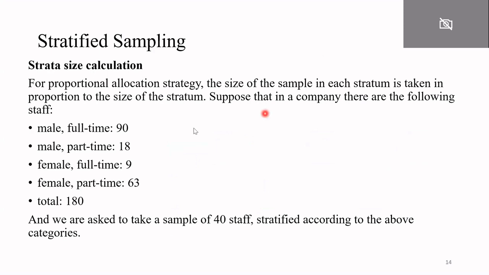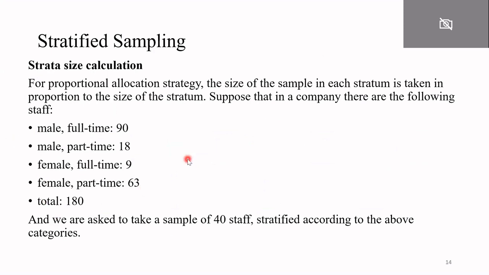Also there is one example. Suppose there is a company, and the company has a total of 180 employees. Now the company makes 4 strata, like full-time and part-time employees, and also in terms of gender, male and female. So there are four different strata: male working full-time, male working part-time, female working full-time, and female working part-time.